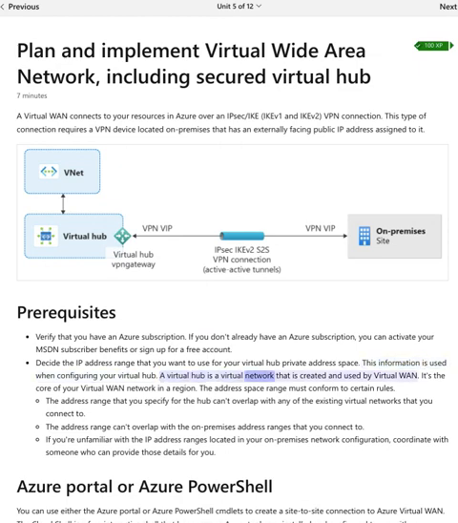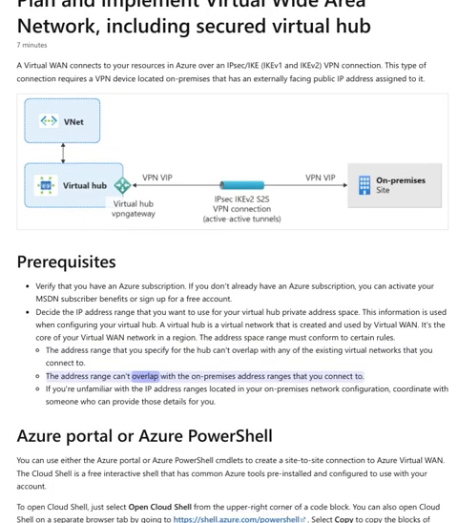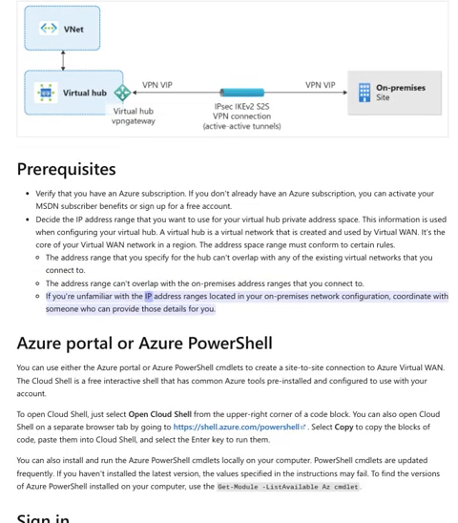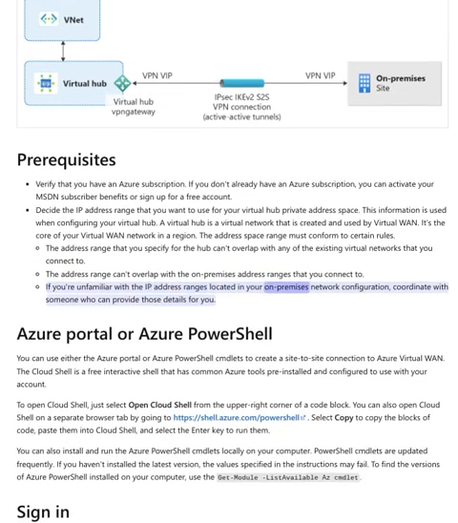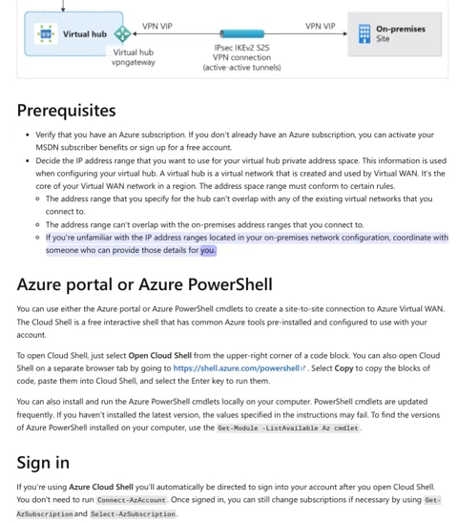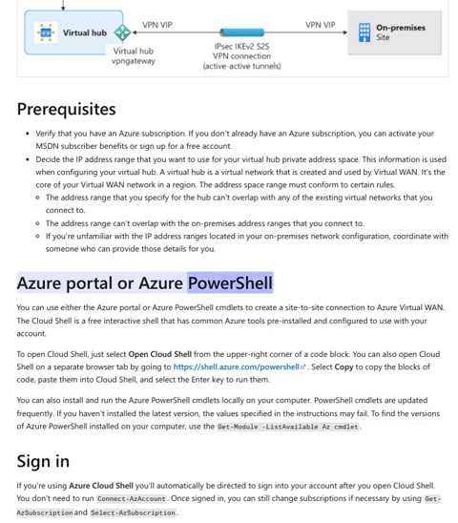A virtual hub is a virtual network that is created and used by virtual WAN. It's the core of your virtual WAN network in a region. The address space range must conform to certain rules. The address range that you specify for the hub can't overlap with any of the existing virtual networks that you connect to. The address range can't overlap with the on-premises address ranges that you connect to. If you're unfamiliar with the IP address ranges located in your on-premises network configuration, coordinate with someone who can provide those details for you. Azure Portal or Azure PowerShell.